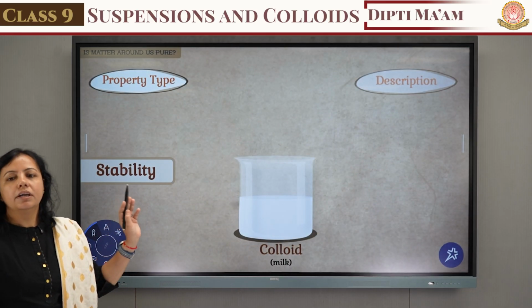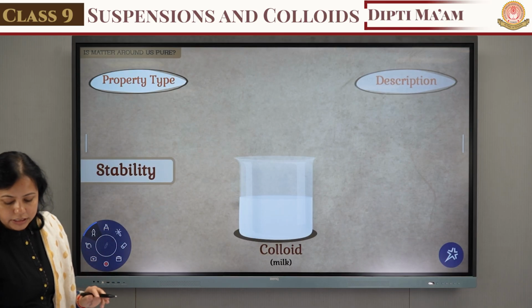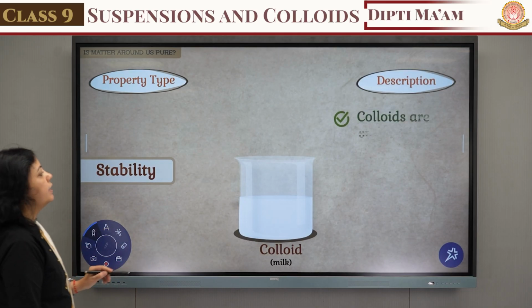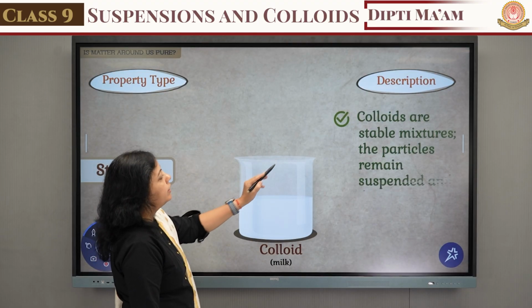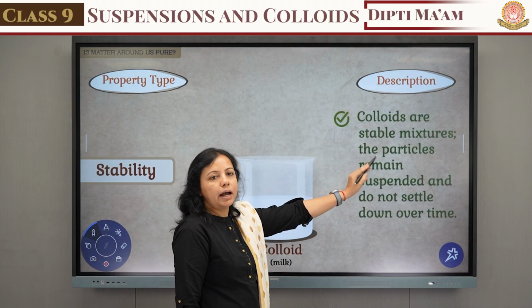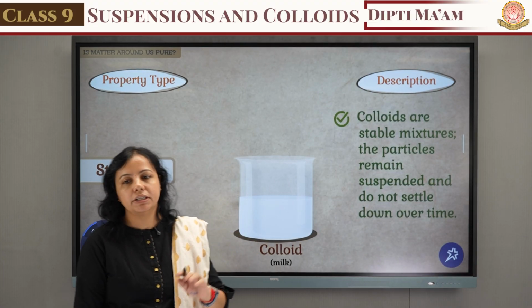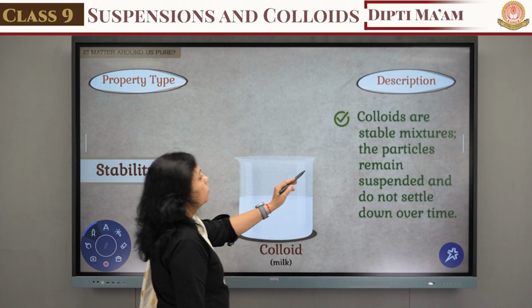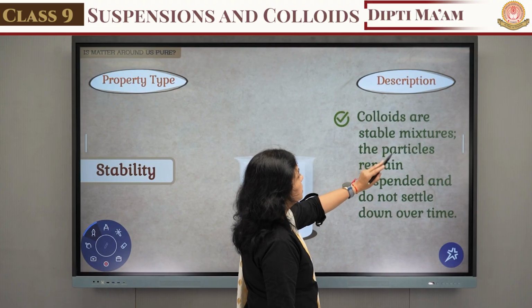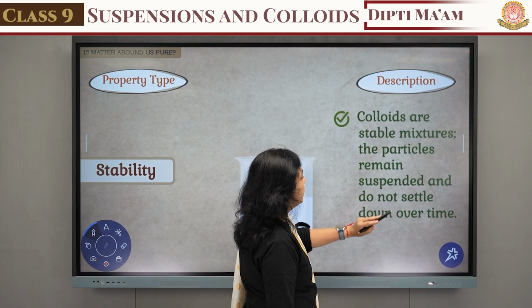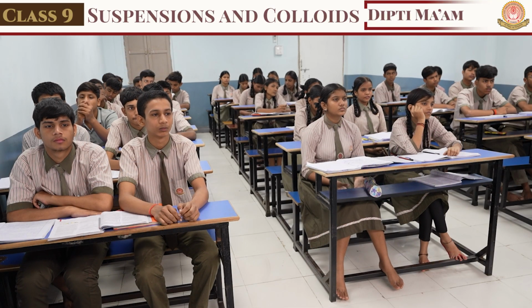Now the next thing is the stability. What is the effect of stability on this colloidal solution? Stability के related यहाँ पे description है कि colloids are stable mixtures. आपको stability वहाँ पे दिखेगी. Why? Because it looks like a homogeneous mixture. Okay, so colloids are stable mixtures and the particles remain suspended and do not settle down over time.